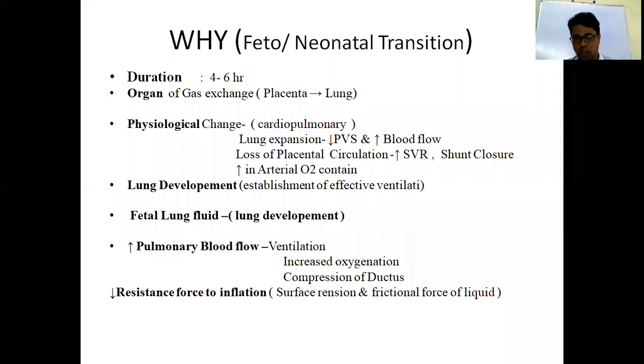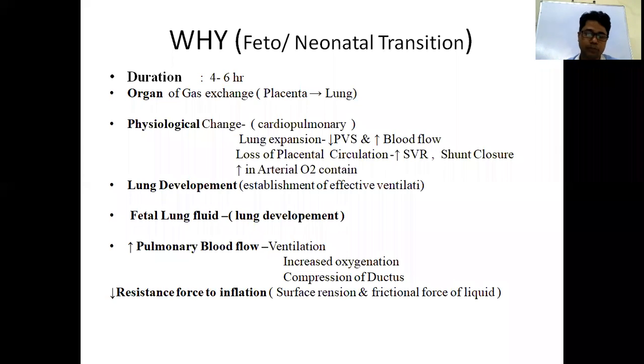When a baby comes outside to extrauterine life, that baby has to be in a normoxic stage. So from this hypoxic stage to the normoxic stage, during this transition period, some physiological changes occur. Those babies who fail this transition will suffer some distress or asphyxia, and we have to support them by some series of actions. That is called resuscitation. So what is that transition? That is called the feto-neonatal transition. From fetal life to neonatal life, this transition usually takes 4 to 6 hours.